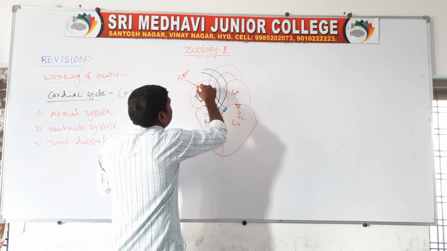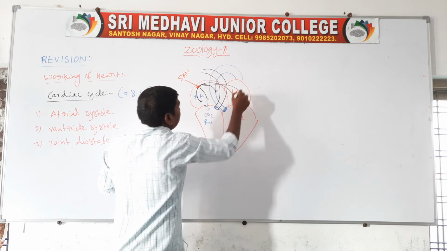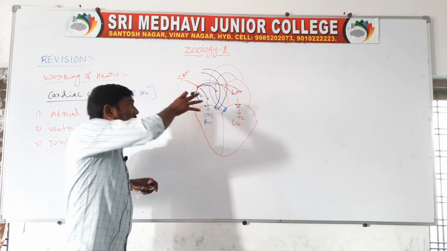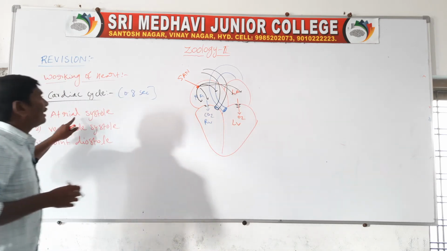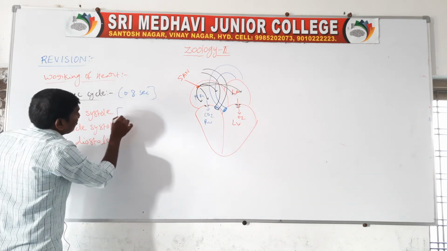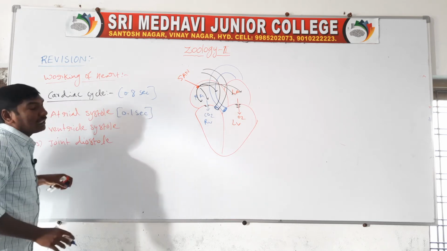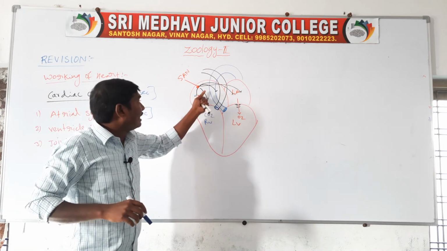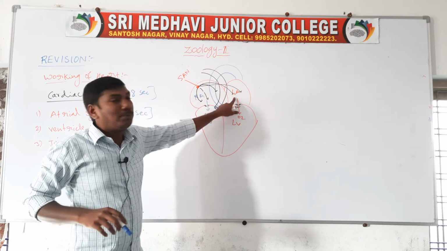These action potentials spread to both atria, and then the atrial systole starts. The atrial systole time period is 0.1 seconds. In this time, the SAN generates action potentials and they spread to both atria.